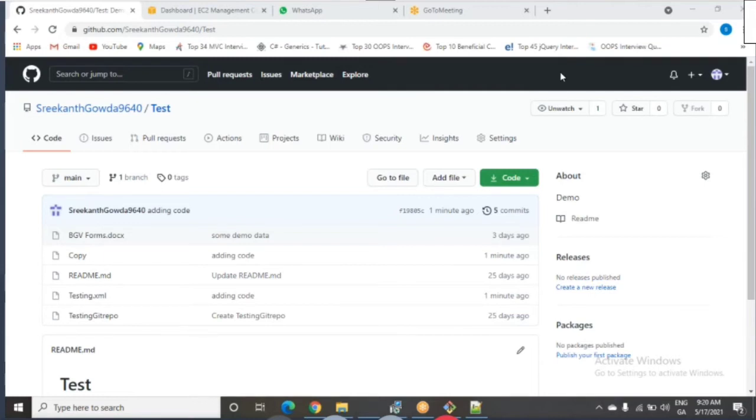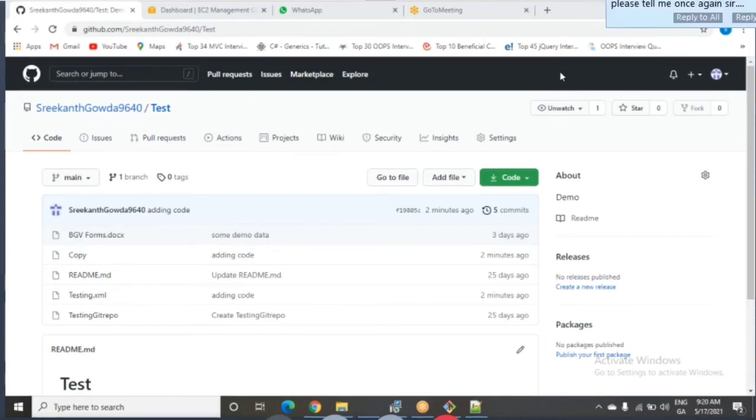You should understand how to push the changes to a repository. Still, if anybody doesn't know how to push the code, let me know. I will repeat. If everyone is okay, I will go ahead with the next steps.